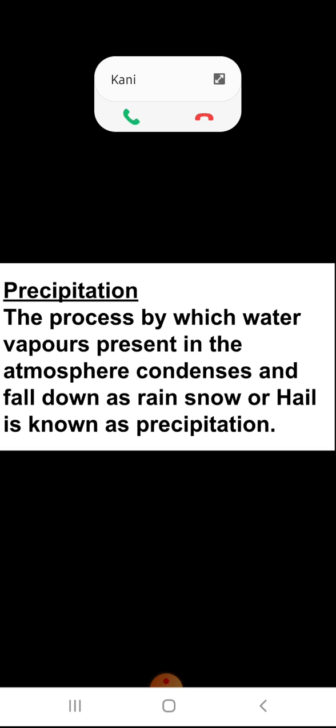And the last process is precipitation. Precipitation is the process by which water vapors present in the atmosphere condense and fall down as rain, snow or hail. So all these three processes are involved in the process of water cycle.